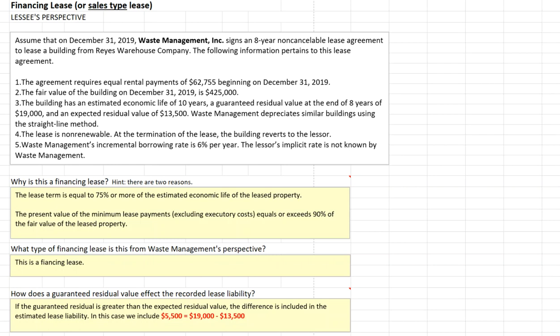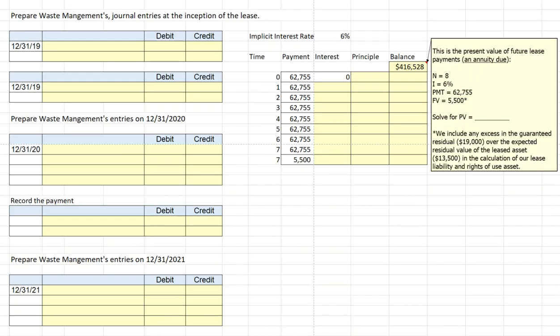Let's go ahead now and look at recording transactions under this lease agreement. At the inception of the lease, we will record a right-of-use asset equal to the present value of future cash flows, which we figured out was $416,528, and we'll record a lease liability in the same amount.